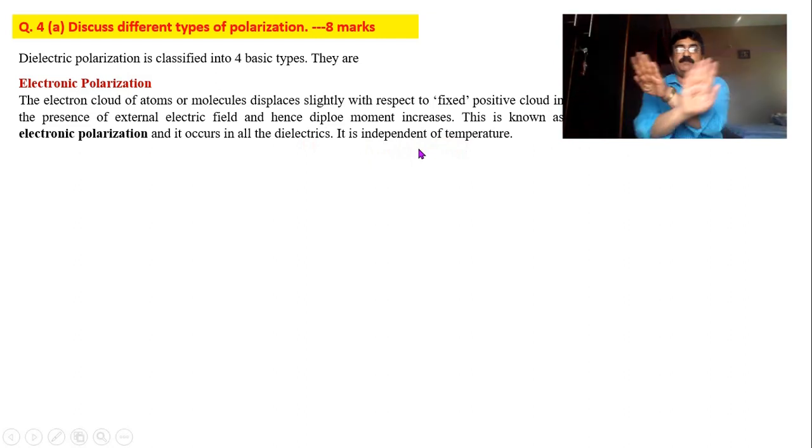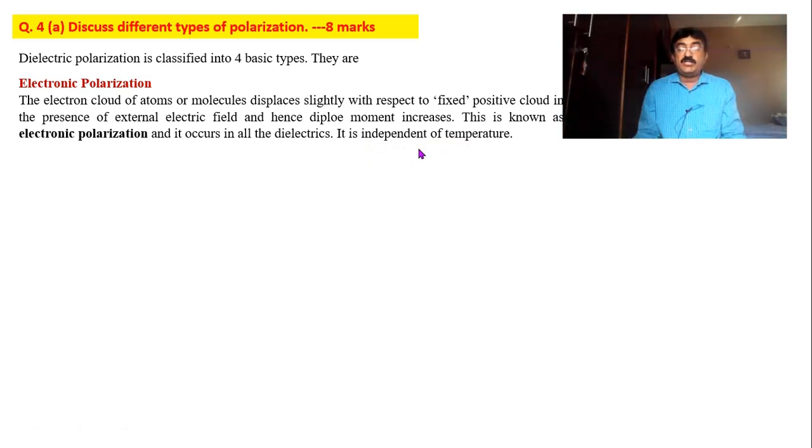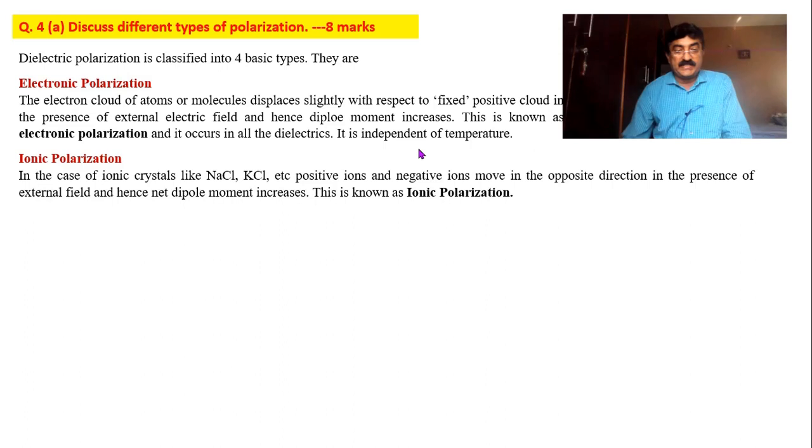You cannot disturb this type of moments by increasing the temperature, because atoms are almost undisturbed by the temperature at normal values. At a very high value, thousands of degrees, they may get disturbed. At normal temperature, hundreds of Kelvin, atoms have no connection with temperature. Okay, next comes ionic polarization.